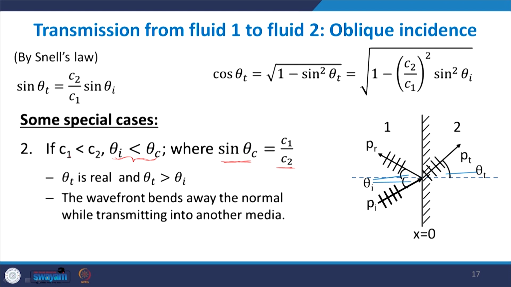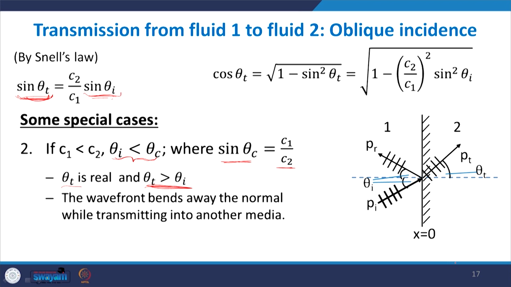Because c1 is smaller than c2, sin theta t is equal to a quantity greater than 1 times sin theta I. So sin theta t is going to be greater than sin theta I, which means that theta t is going to be greater than theta I from this relationship. So the wavefront will bend away from the normal.